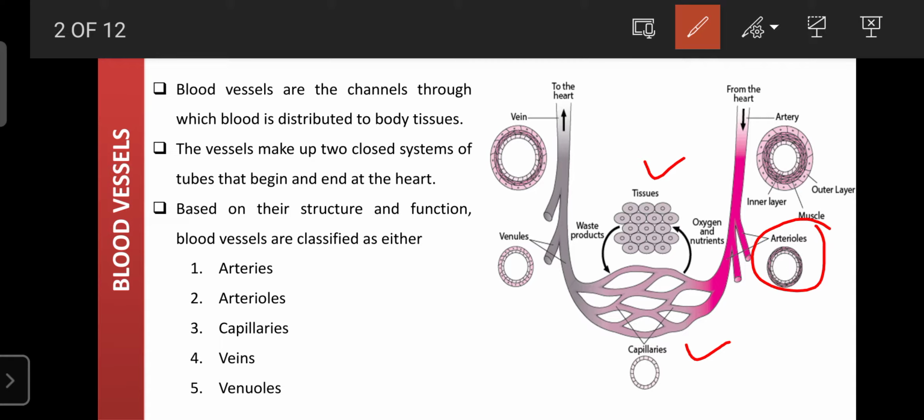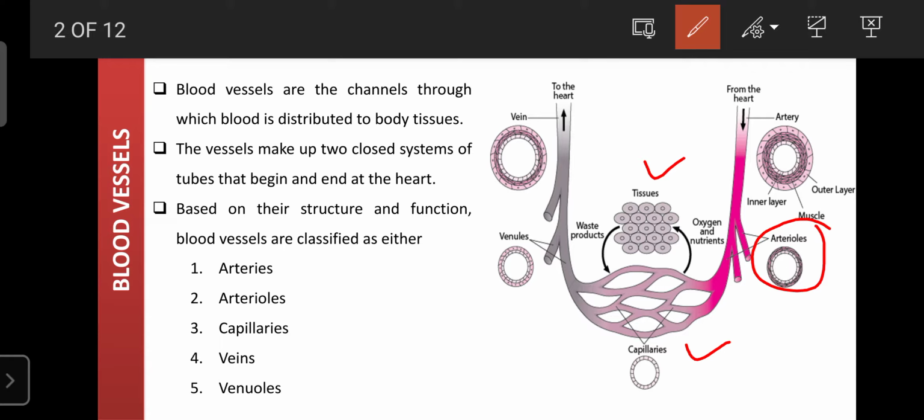If an organ is less metabolically active, it will have fewer capillaries. If an organ is highly metabolic or highly active, that organ will be rich in capillaries. A good example is our liver.